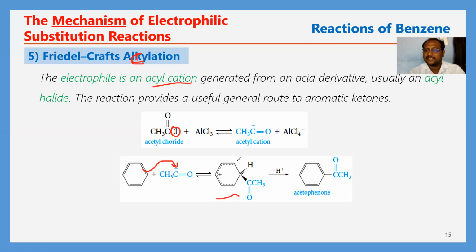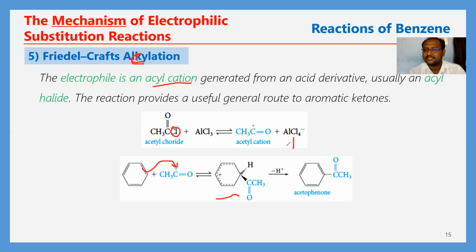We will get an arenium ion. Then in the final step, there are so many resonance steps. Three resonance structures are possible because the positive charge migrates from one carbon to another carbon atom by the delocalization of pi electrons. After that, the elimination of H plus ion takes place.